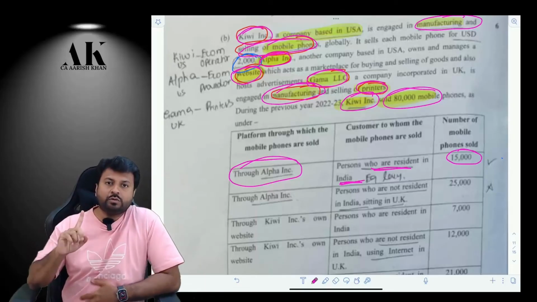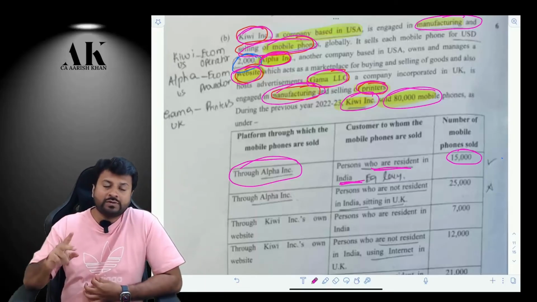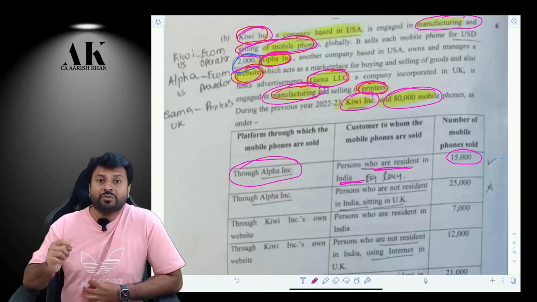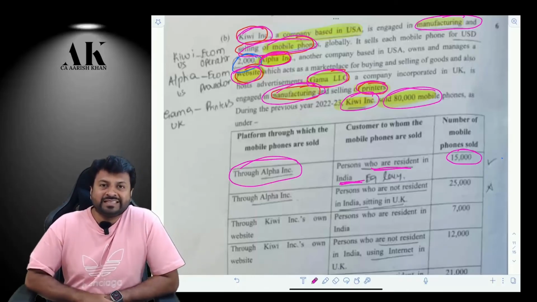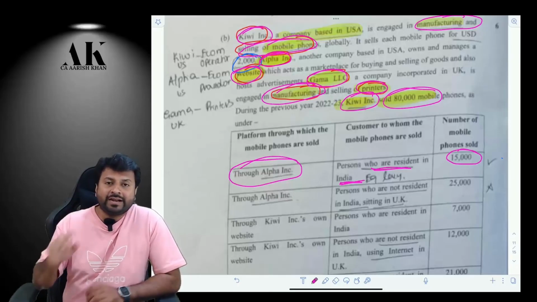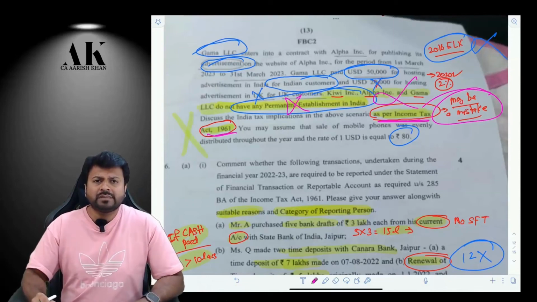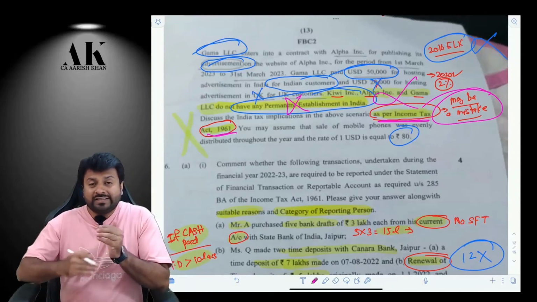In this question, you have to test whether equalization levy is applicable. At the same time, you also have to test one more thing, whether significant economic presence will be applicable. That is, if the sale in India is of more than 2 crore rupees, then it amounts to significant economic presence and section 9(1)(i) will be attracted even though there is no business connection. It doesn't matter. Business connection is not required. So you have to test these 2 aspects over here.